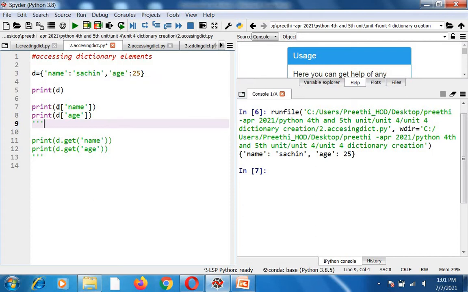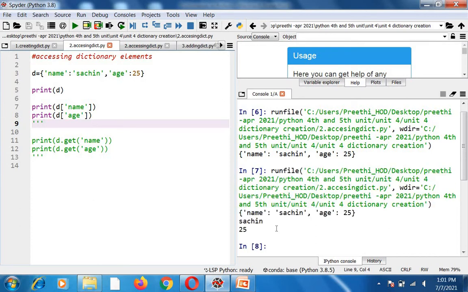So for this, I have to use D of name, D of age. That means you have to mention the key. So when you mention the key, it will give you the corresponding value. So when you give D of age, it will give you 25. So this is how you can get your values inside your dictionary. See here, Sachin is displayed and then 25.